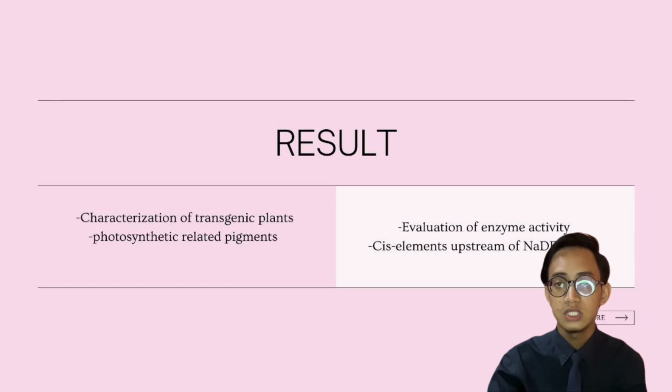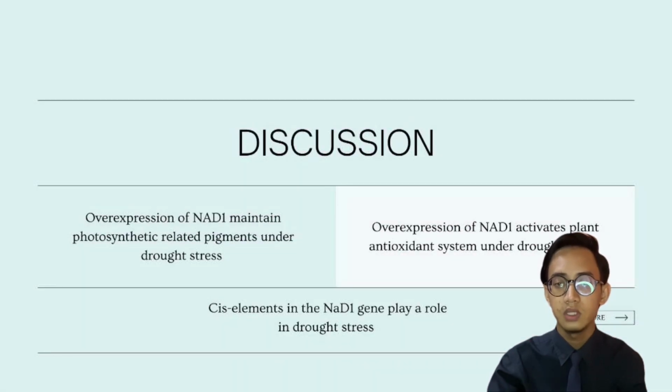So, for discussion, the involvement of antimicrobial peptides, AMPs, in abiotic stress is not well understood, but certain groups of AMPs, including defensin, have been associated with various abiotic stress. However, the role of defensin in drought stress is unclear. So, this finding suggests that NAD1 plays a role in maintaining photosynthetic pigments and activating an antioxidant system, thus improving the drought stress tolerance in transgenic plants.